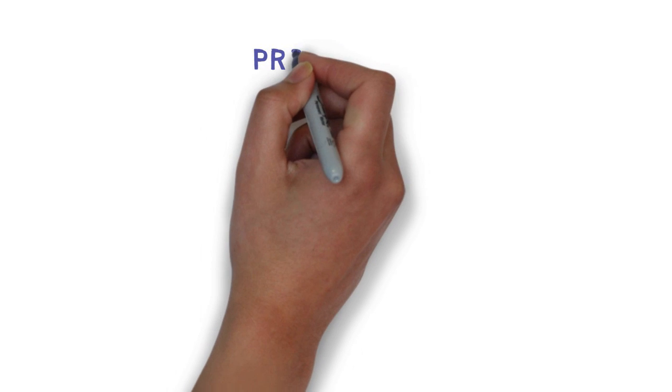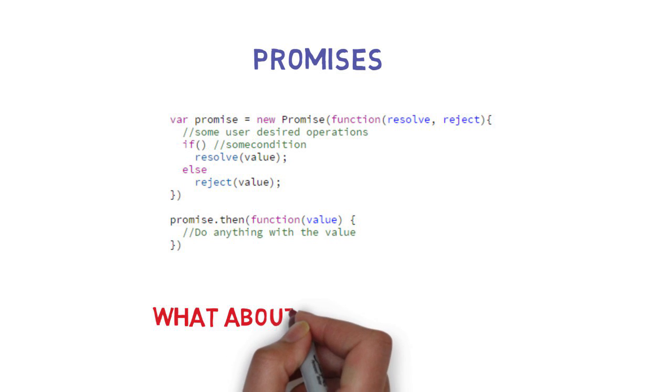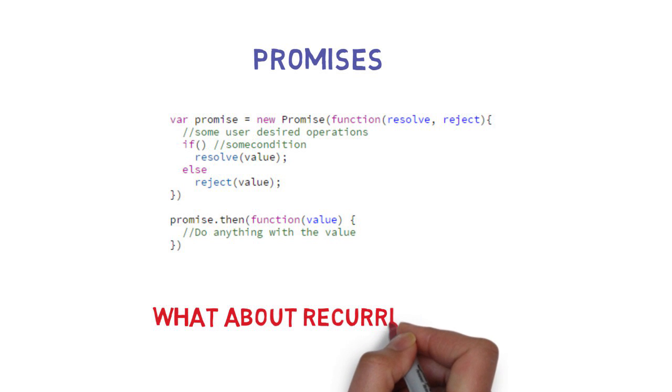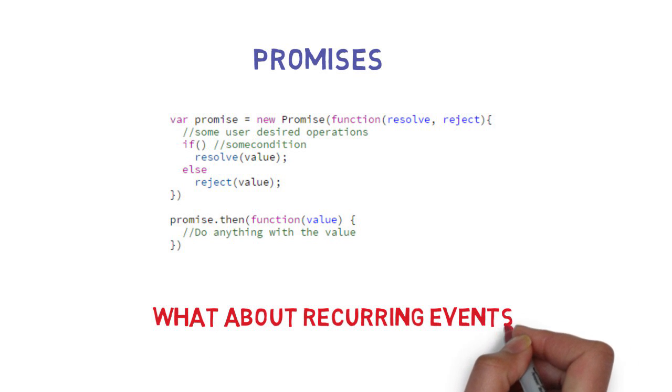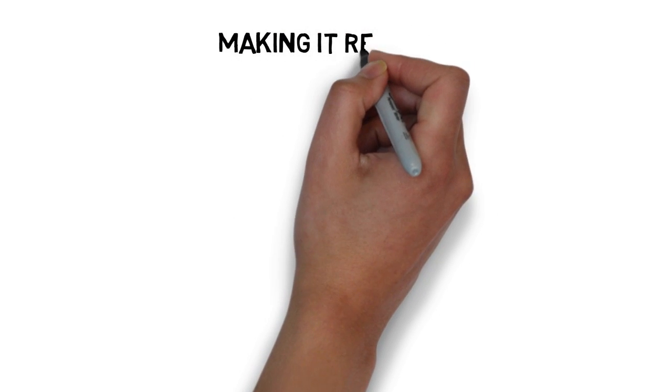So the second one is promises. Promises are excellent and I feel they are more closer to the asynchronous code. A promise simply performs some activity and upon its completion resolves or rejects based on the success or failure of the activity. The drawback is that a promise usually resolves single values and hence doesn't hold up well in a recurring value scenario. To overcome all this and to choose a less complicated programming method, we go for reactive programming.